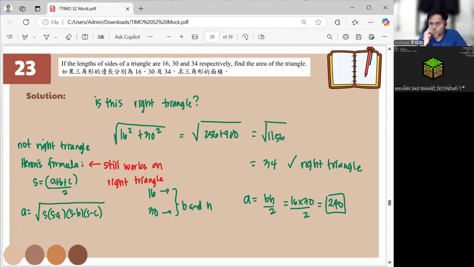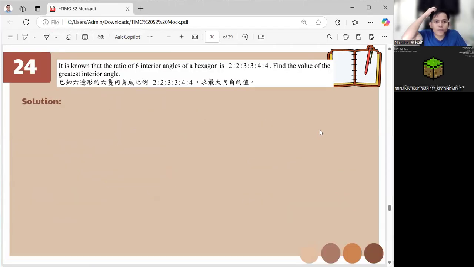Okay. Let's now have 24. It is known that the ratio of the 6 interior angles of a hexagon is 2, 2, 3, 3, 4, 4. Find the value of the greatest interior angle. Now, let's solve for the total interior angle. You know the formula for getting the total interior angle?